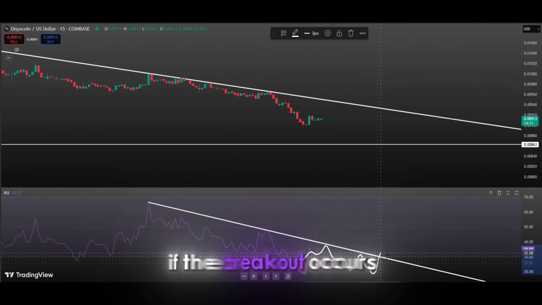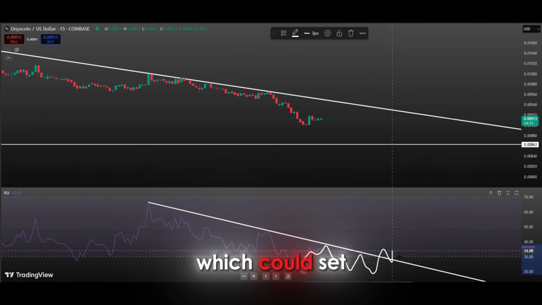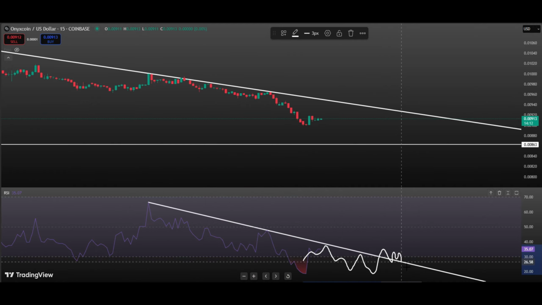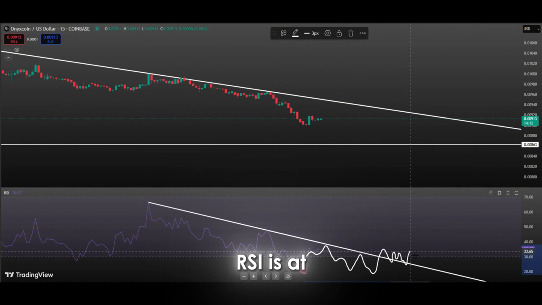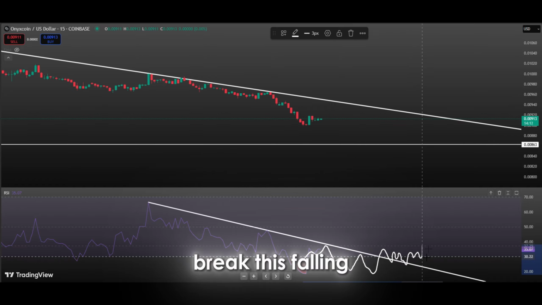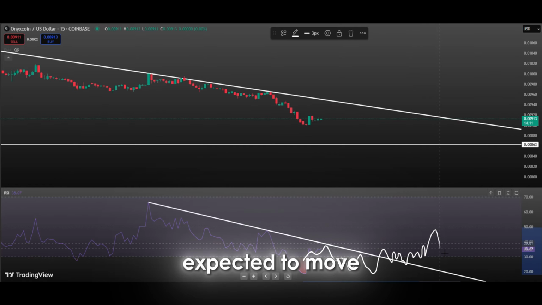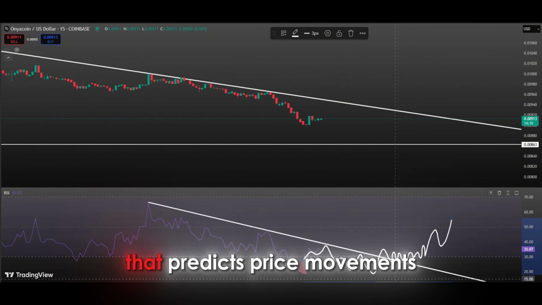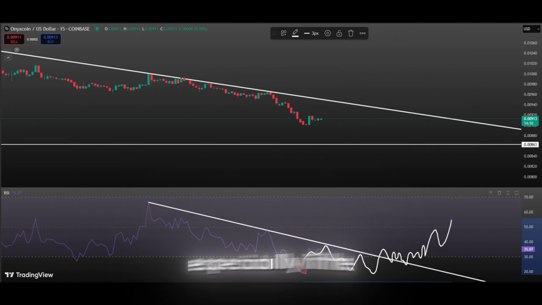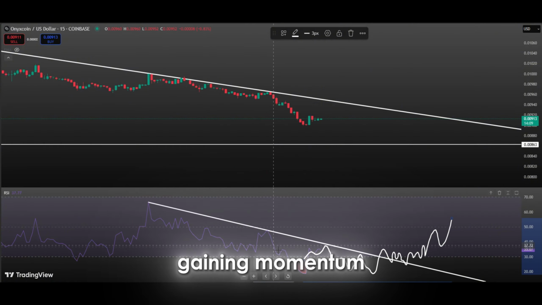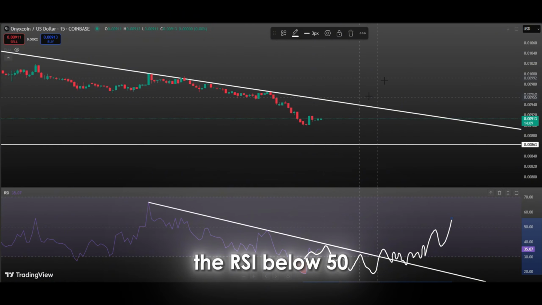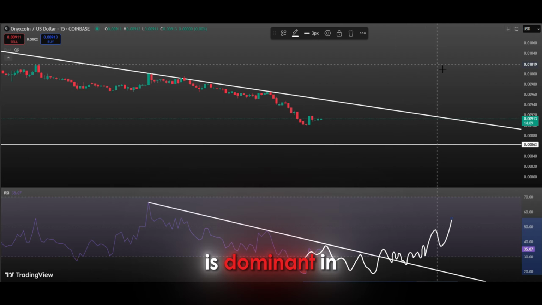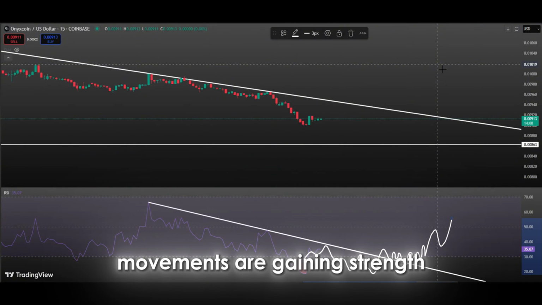If the breakout occurs, it could start a positive turn for the market, which could set the stage for an uptrend. Right now, we see that the RSI is at a critical point. If it can break this falling trend line to the upside, the price is expected to move similarly to the upside. This is because the RSI is generally considered to be an indicator that predicts price movements several steps in advance. Especially if the RSI breaks above the 50 level after the breakout, it will be an important signal that the market is gaining momentum. This is because the RSI below 50 indicates that the bearish trend is dominant in the market, while a rise above 50 indicates that bullish movements are gaining strength.